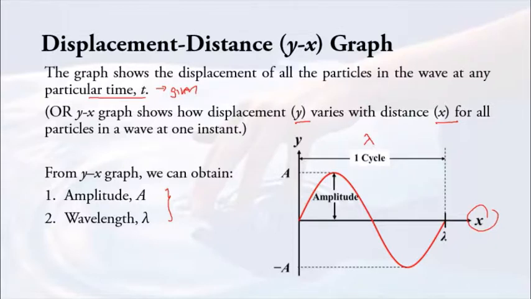So it is very similar. The only difference is that now the equation is slightly more complicated, because it has a ± kx there. So remember, if you want to sketch a displacement-time graph, then x will be given. If you want to sketch a displacement-distance graph, then time t will be given.